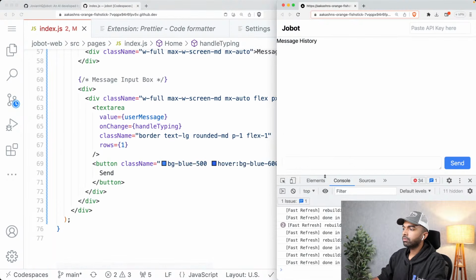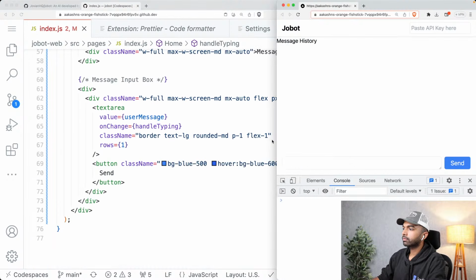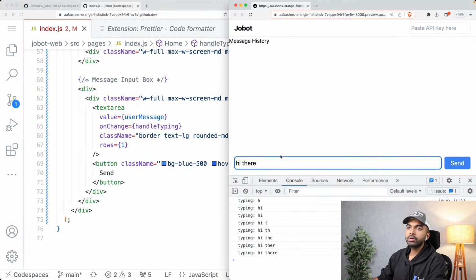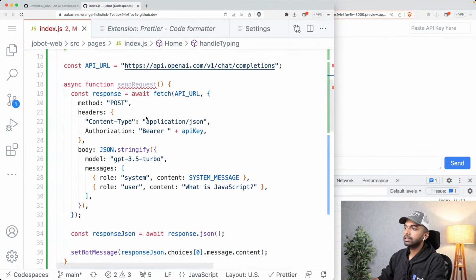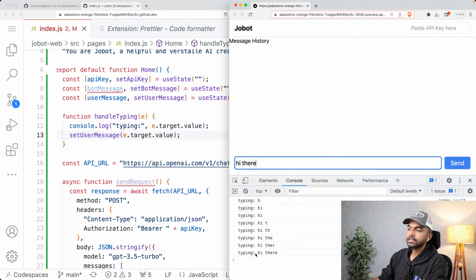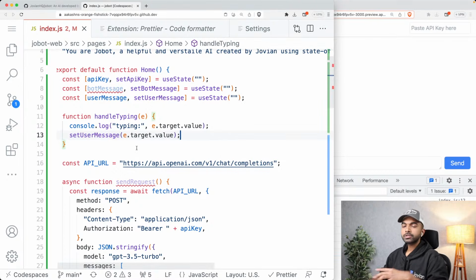Okay, so now if I clear the console over here once again and start typing, you can see that as I type, the text box gets updated, obviously, but you can also see that we are updating the state variable here. We are saying set user message as e.target.value, and we are also logging it. So you can see hi there is getting logged as well. So now whatever is the value within the text box, that is available to us within user message.